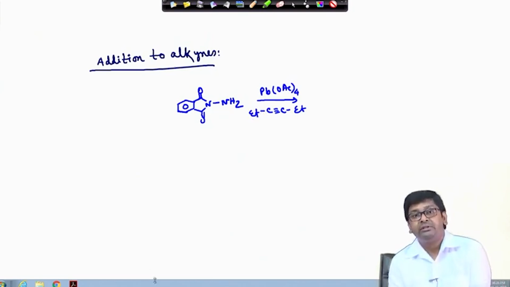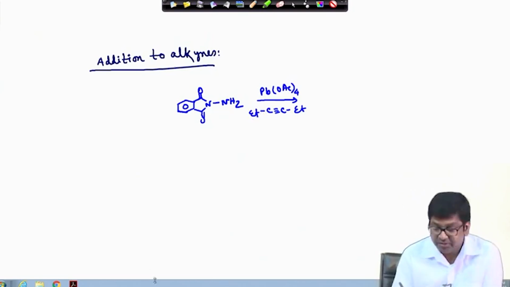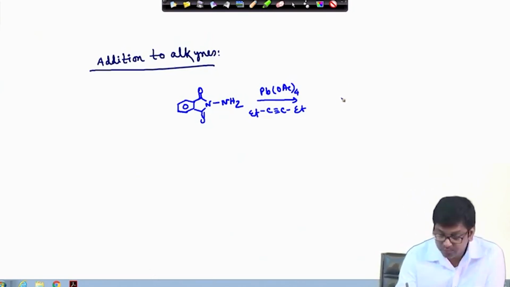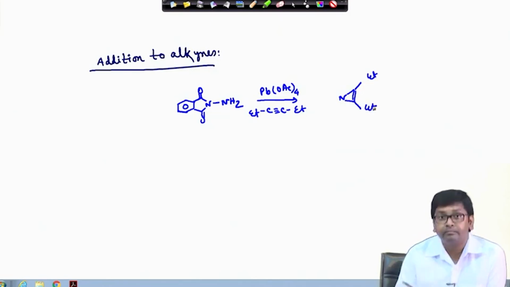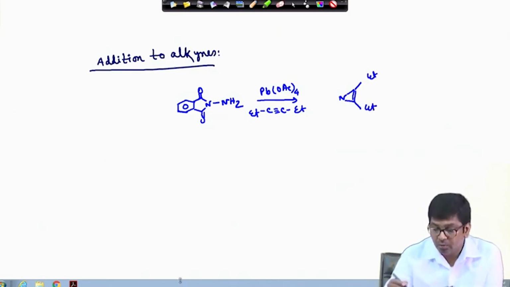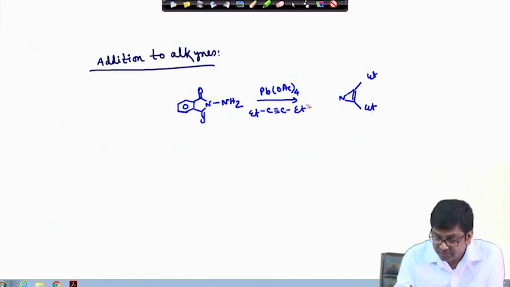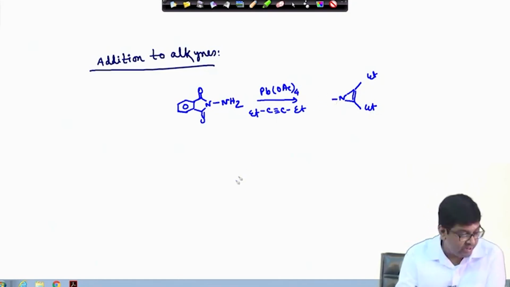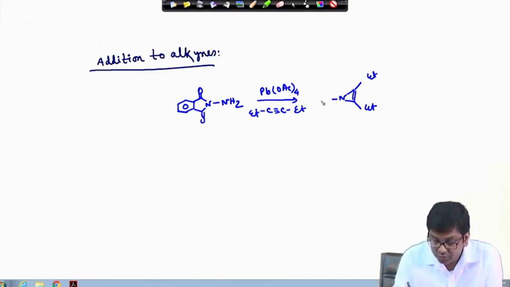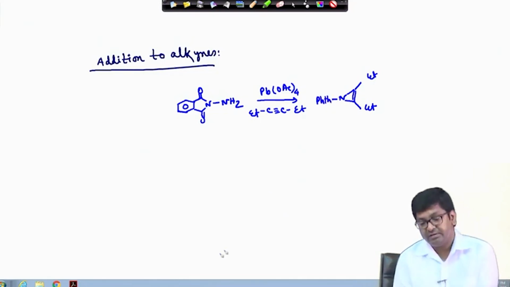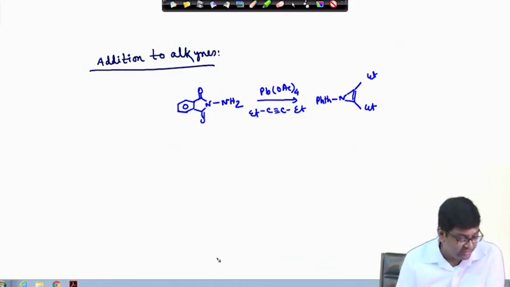Okay. So, this can react with this alkyne to give the corresponding azirine ring. Obviously, I am not writing the whole thing, so basically we can write PHTH in place of the whole phthalimide.